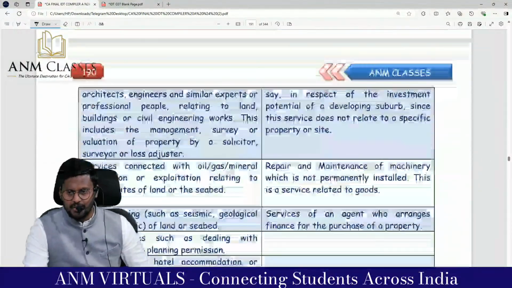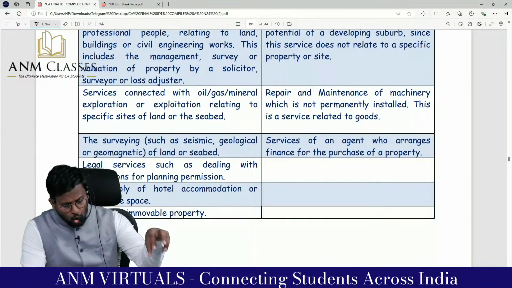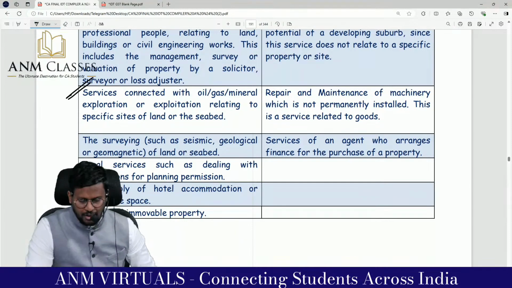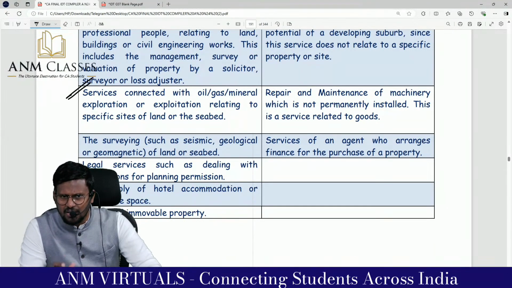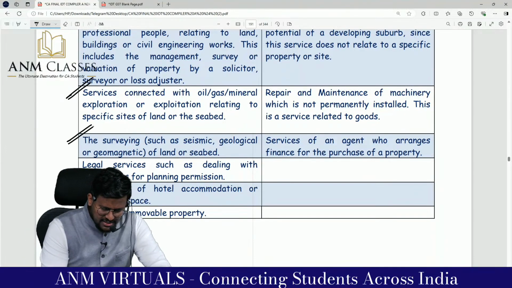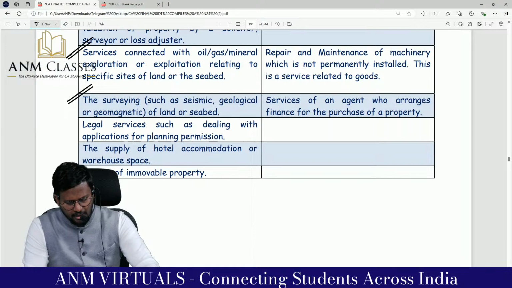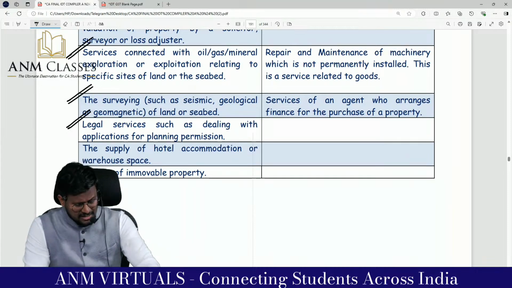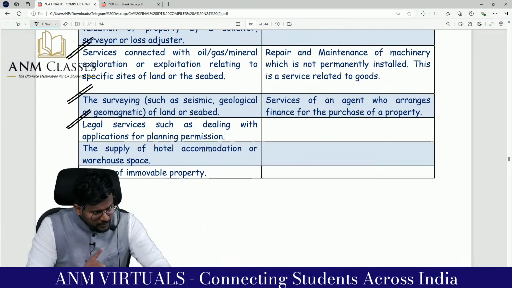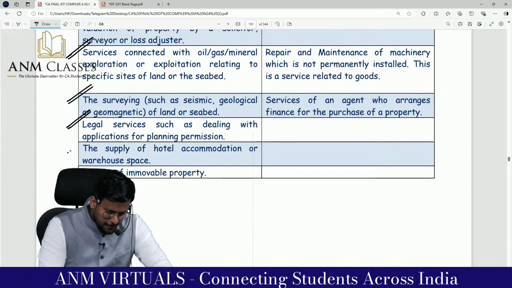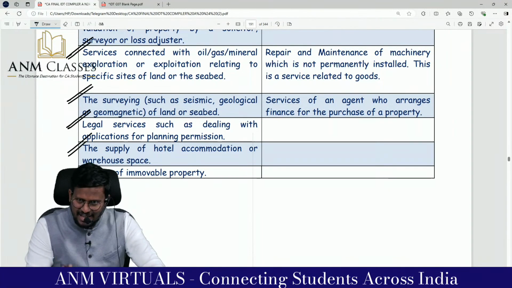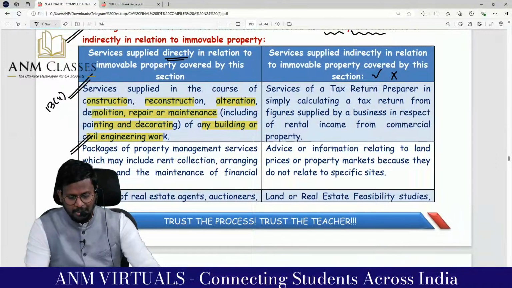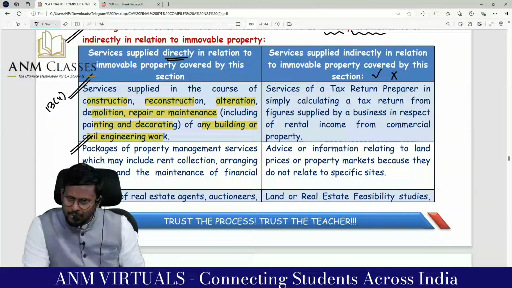This is a direct service relating to property. Service connected with oil, gas, mineral exploration or exploitation relating to a specific site of land or the inner seabed is a direct service. Surveying, such as seismic or geological or geomagnetic survey of land or seabed, is a direct service. Legal service, such as dealing with application of any permission, is a direct service relating to property. Supply of hotel accommodation or warehouse space is a direct service relating to property. Renting of immovable property is a direct service relating to property. But the following are not direct services relating to any property.